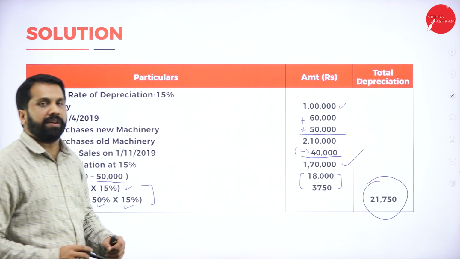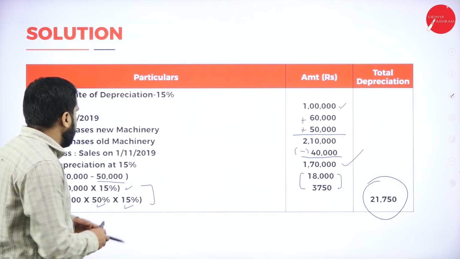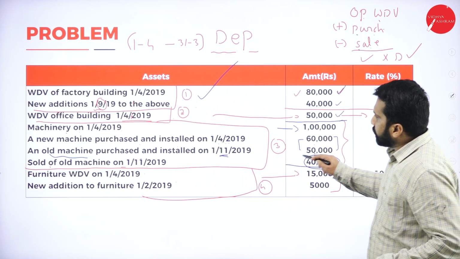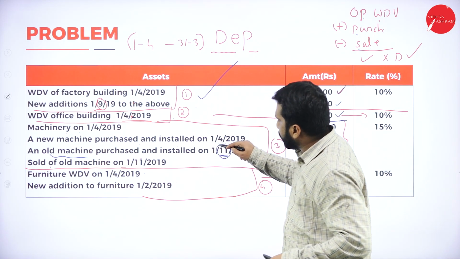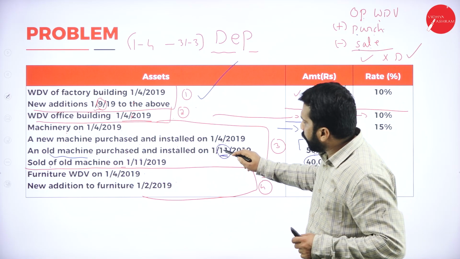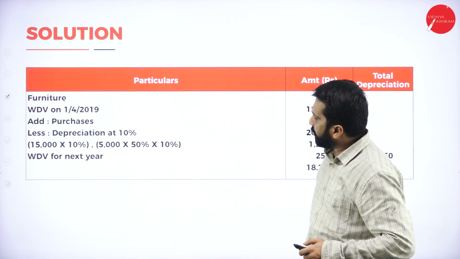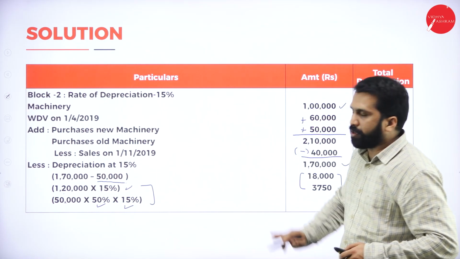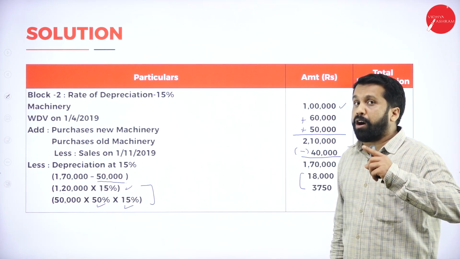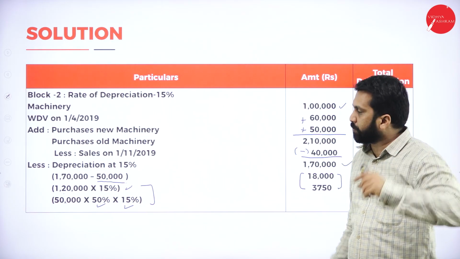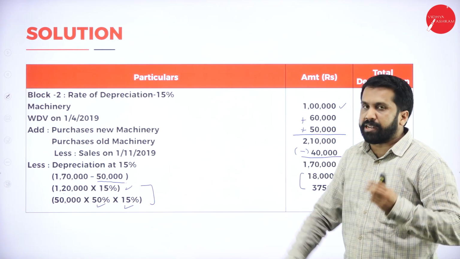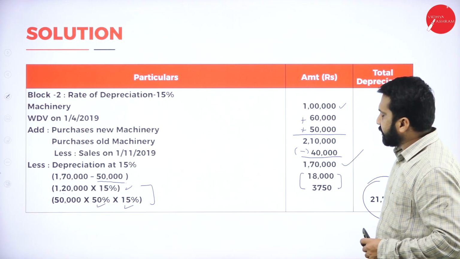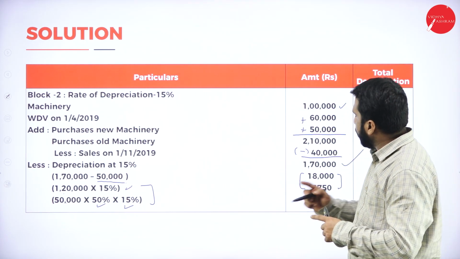Your answer is 21,750. Why did we split this 50,000? I'll show you. This 50,000 is purchased after Gandhi Jayanti. That's why we bifurcated. If it is before Gandhi Jayanti, simple calculation. Directly we can take 1,70,000 into 15%. But in that we have 50,000 purchased after Gandhi Jayanti. That's why we split it and calculated depreciation twice. Now, so your answer is 21,750. Now, again I'll go back.